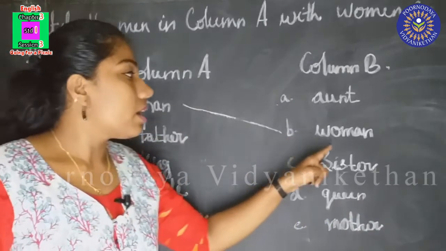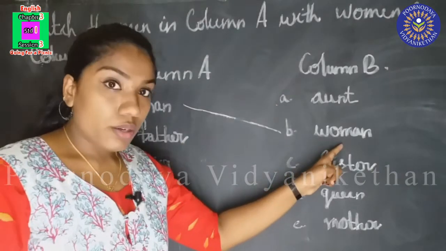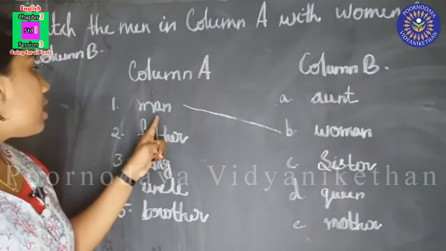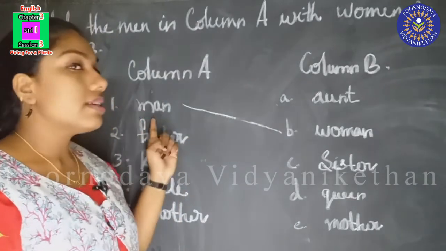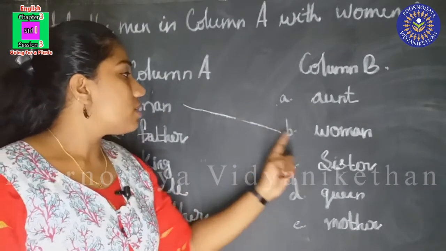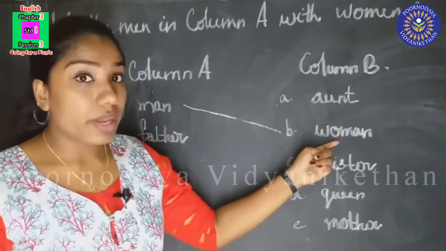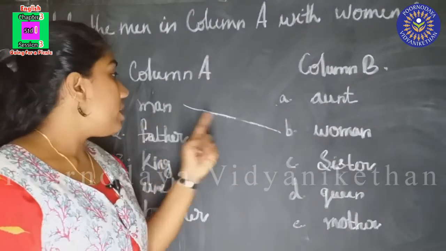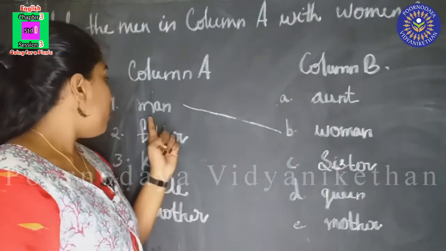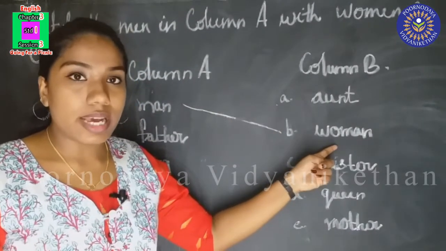Man, woman. Man is masculine noun and it is joined with woman because this is feminine noun. Okay. So the opposite gender of man is woman. Did you understand?